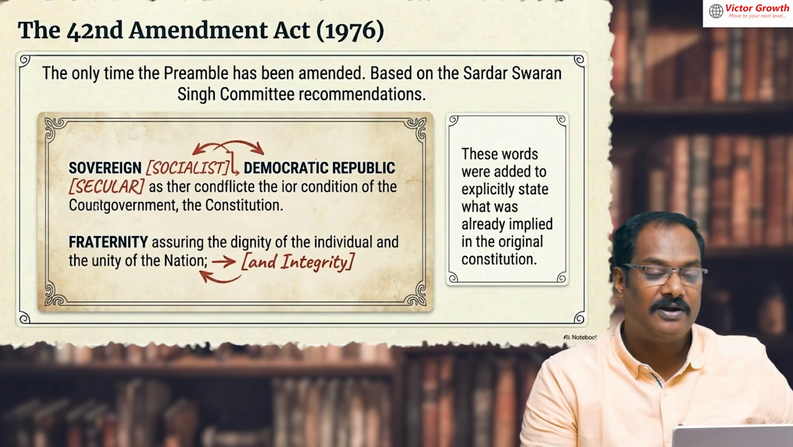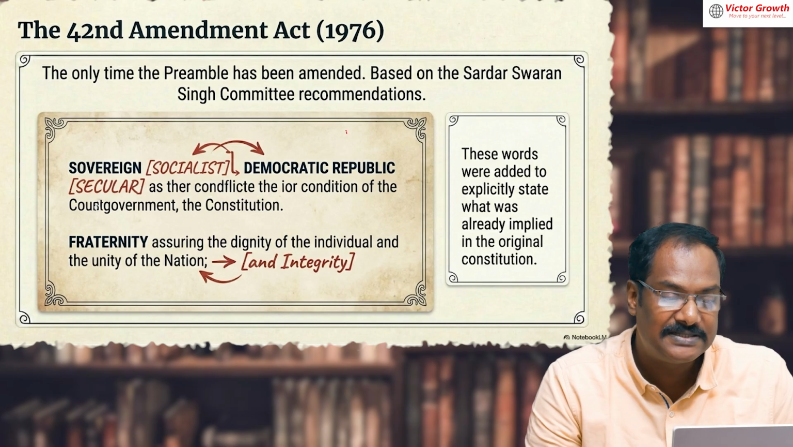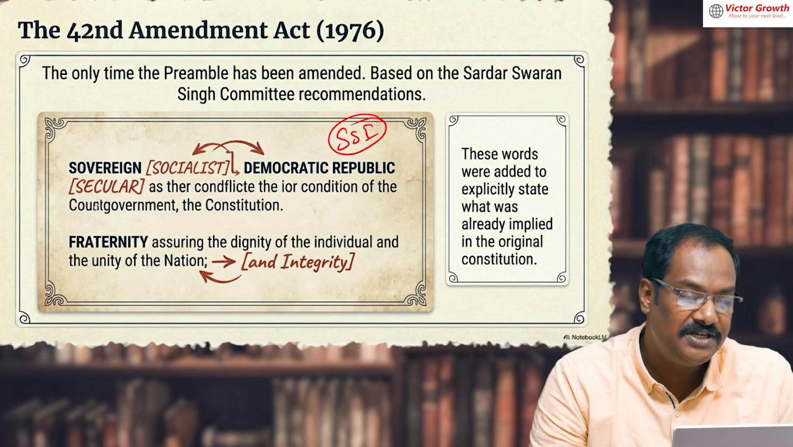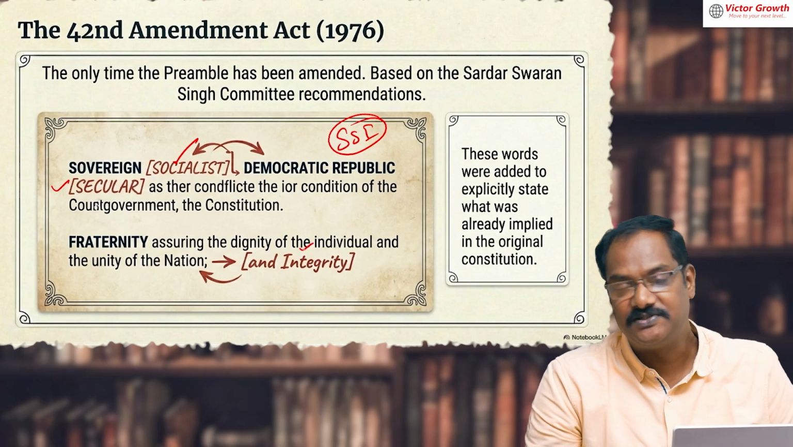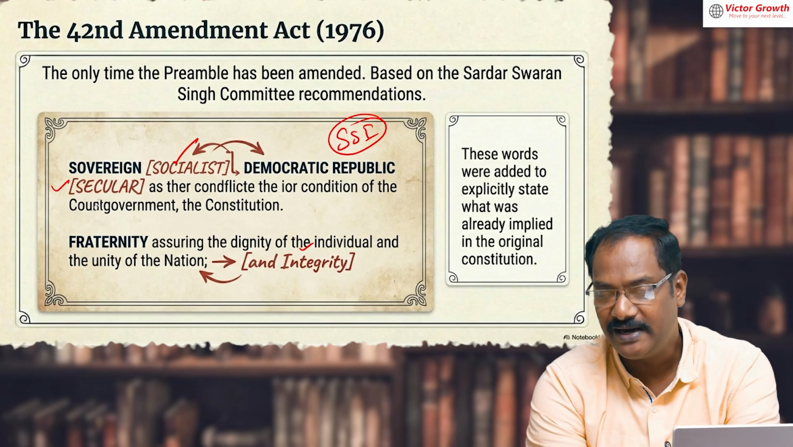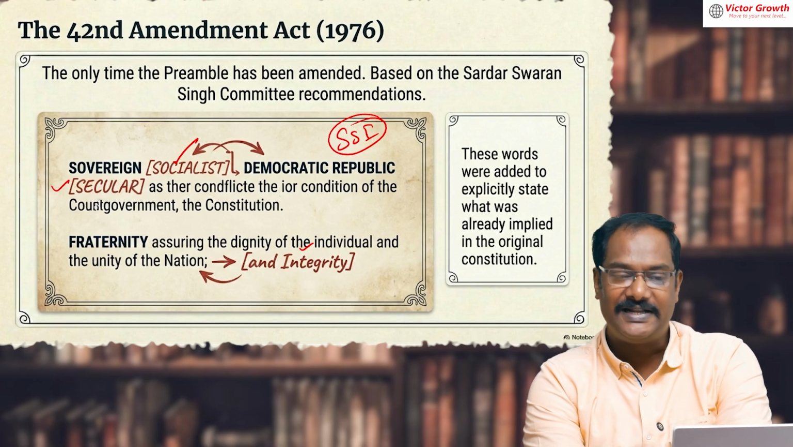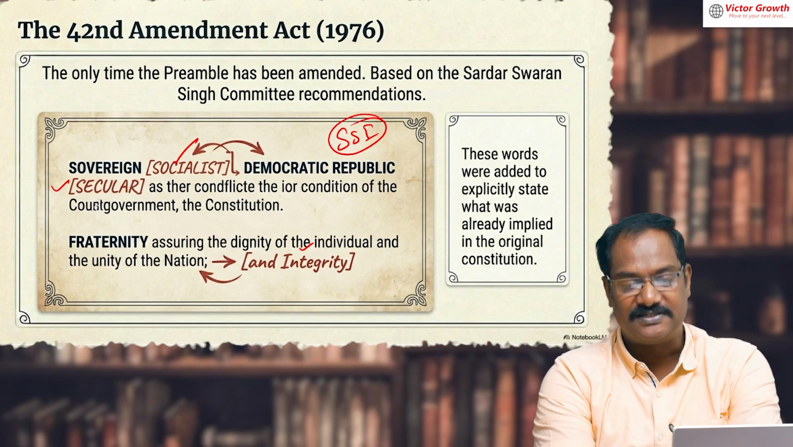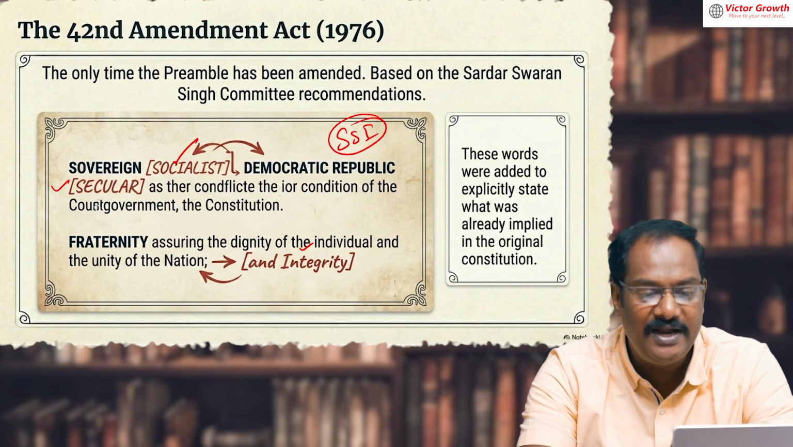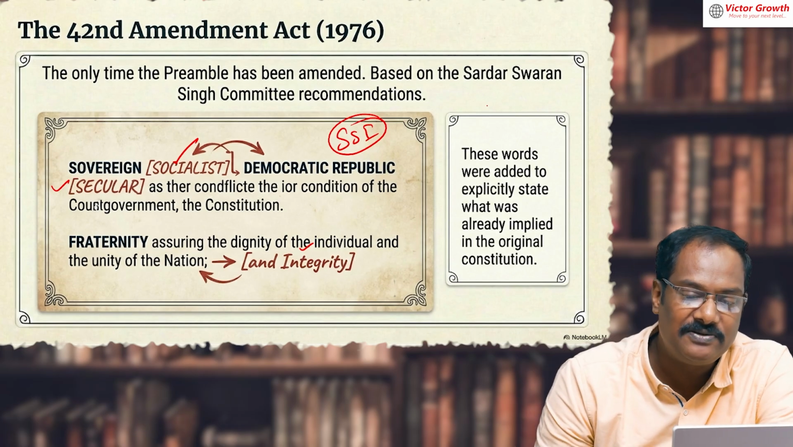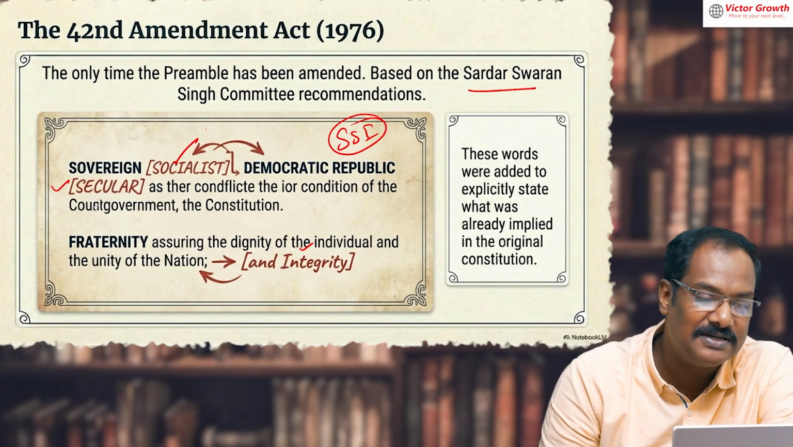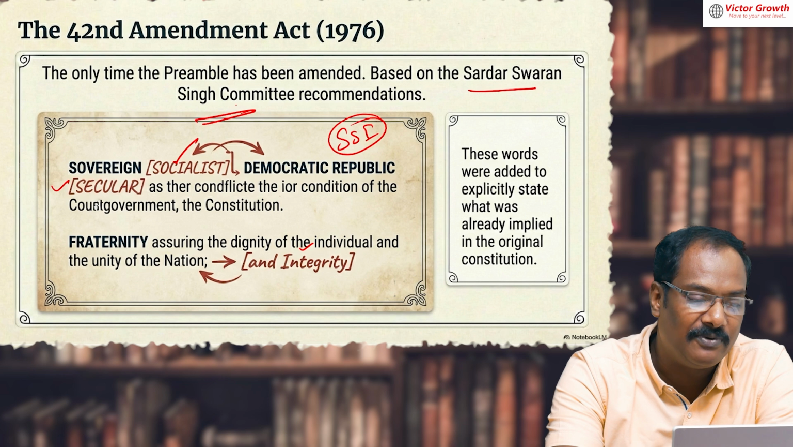Look at this. What things have they added? Remember this, SSI. The socialist word was added, the secular word was added, and the integrity word was added. So SSI, three important words, were added into the preamble by the 42nd amendment in 1976, and that was the only time the preamble was amended. And this was also based on the Sardar Swaran Singh committee recommendation. Please write down that point.